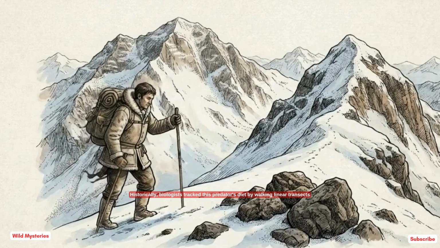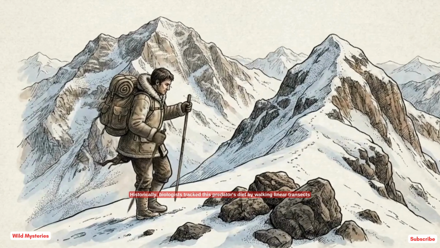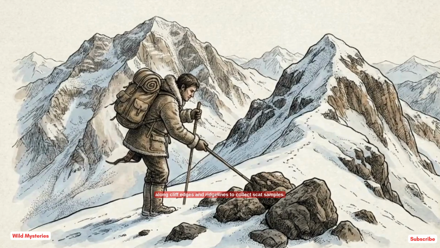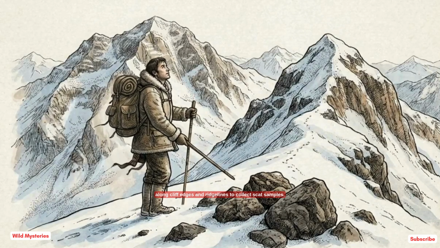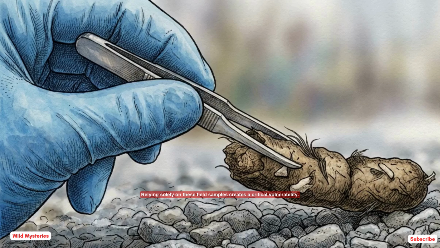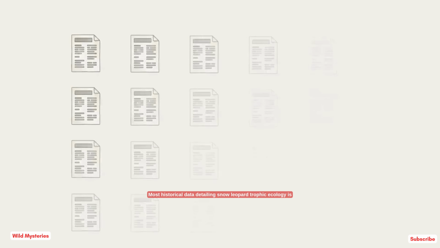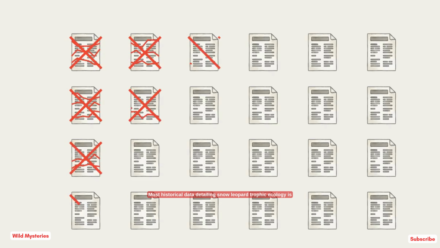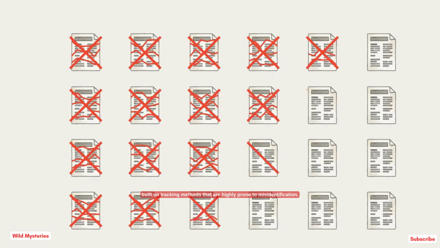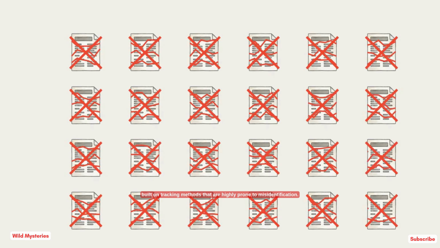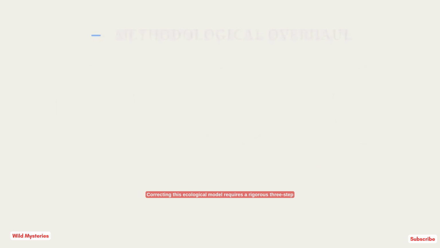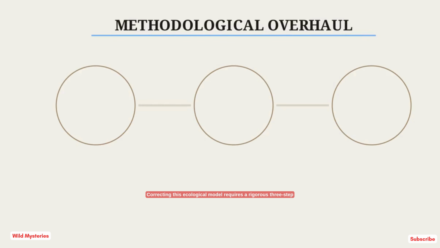Historically, biologists tracked this predator's diet by walking linear transects along cliff edges and ridgelines to collect scat samples. Relying solely on these field samples creates a critical vulnerability. Most historical data detailing snow leopard trophic ecology is built on tracking methods that are highly prone to misidentification. Correcting this ecological model requires a rigorous 3-step methodological overhaul.